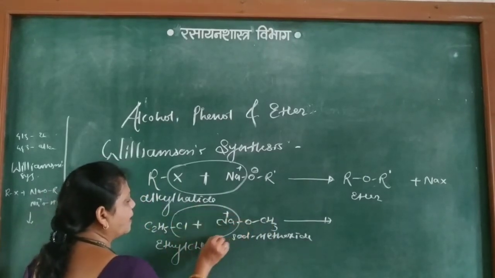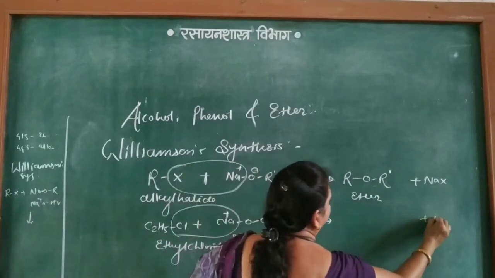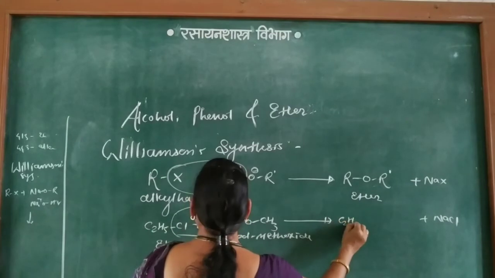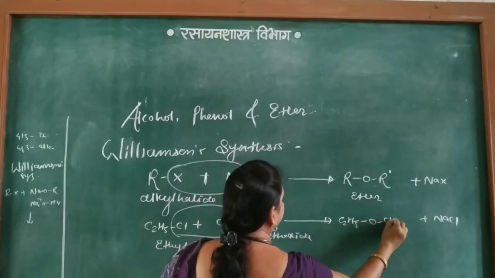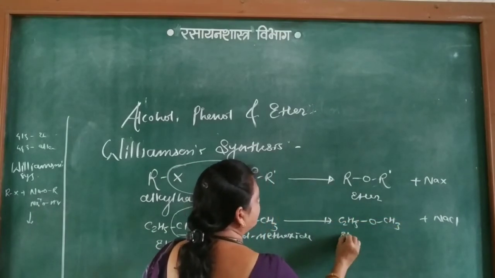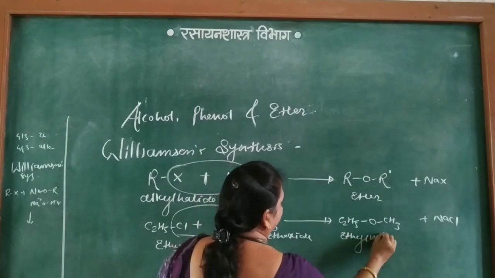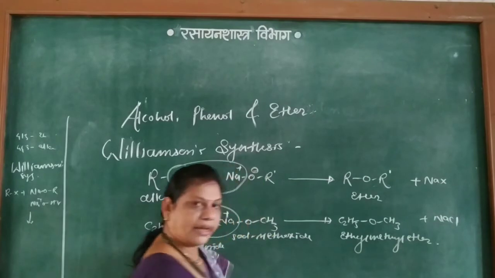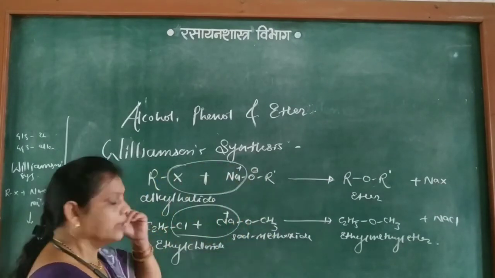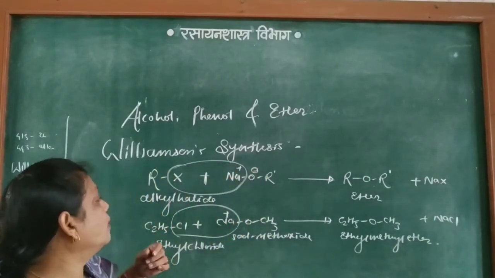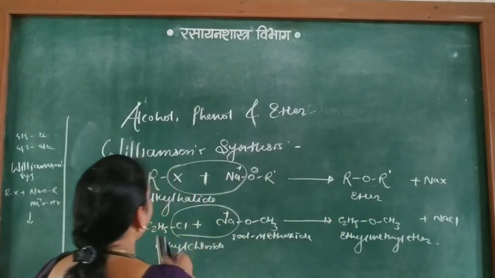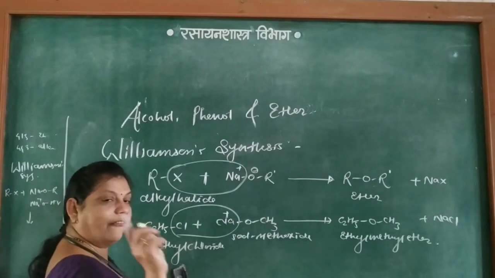Again this Cl combines with Na to form NaCl and the remaining is C2H5OCH3, that is ethyl methyl ether. Ethyl methyl ether.